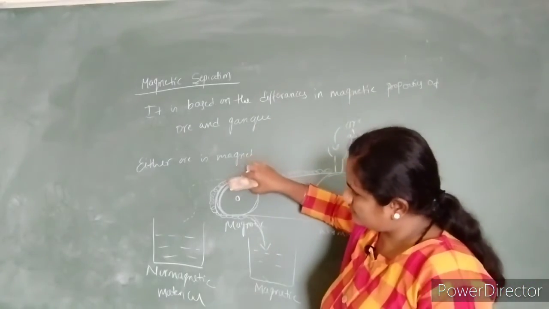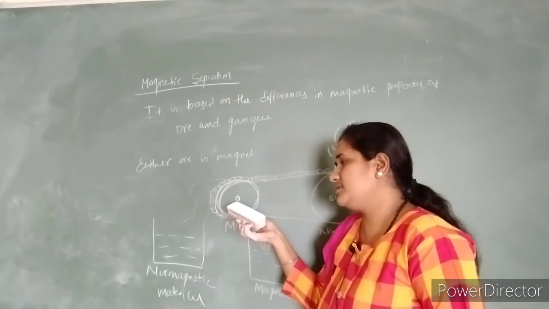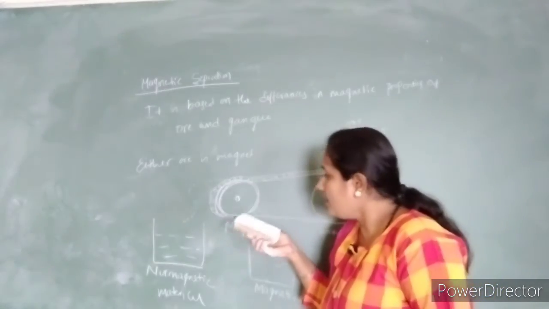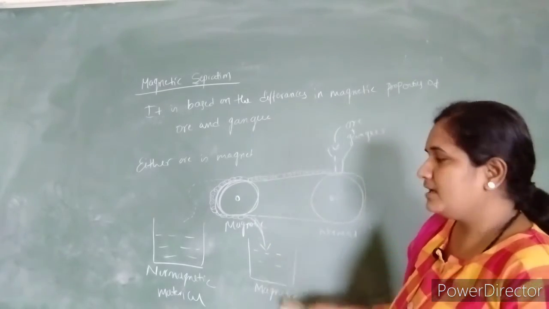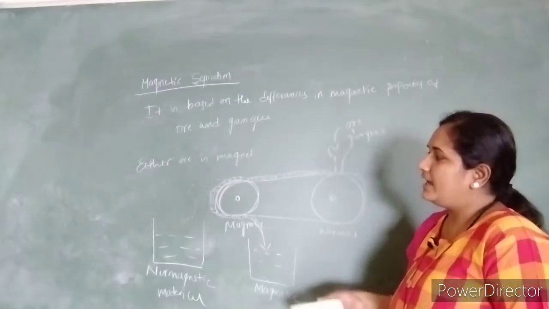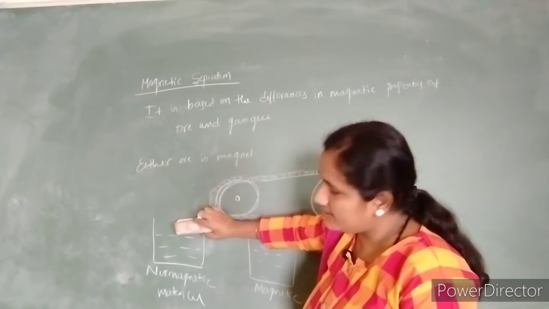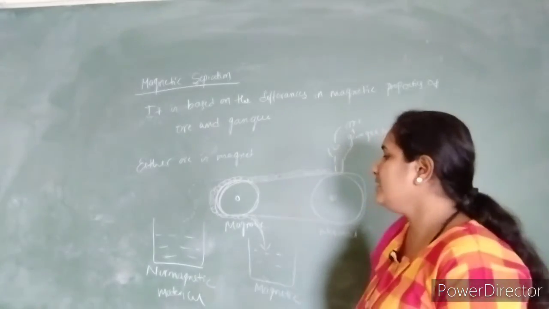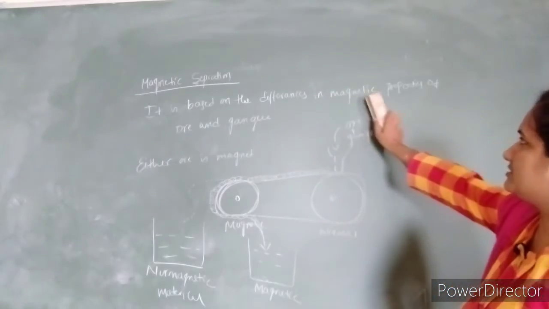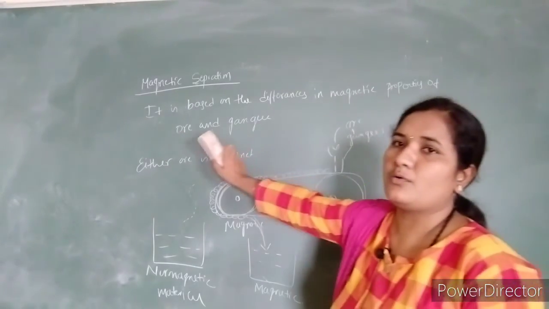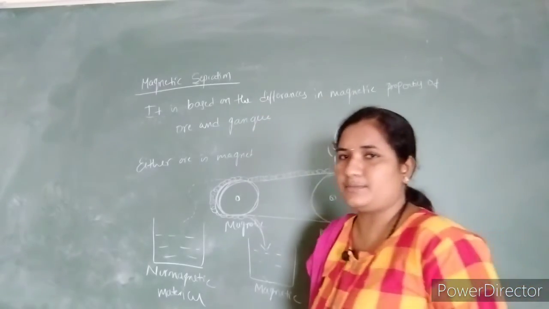When it reaches the magnetic roll, the ore material is attracted towards the magnetic roll, and when the magnetic field is removed, it falls into the container and is separated. The non-magnetic materials simply fall at the end of the other roll. In this way we separate ore as well as gangue. It is based on the differences in the magnetic properties of ore and gangue. So this is the principle of magnetic separation.